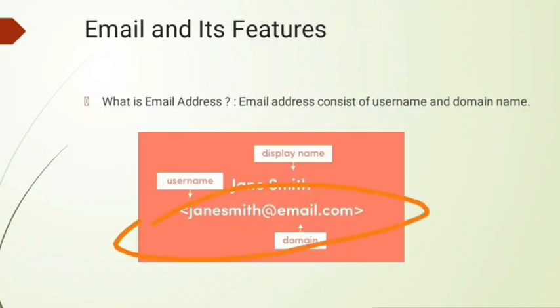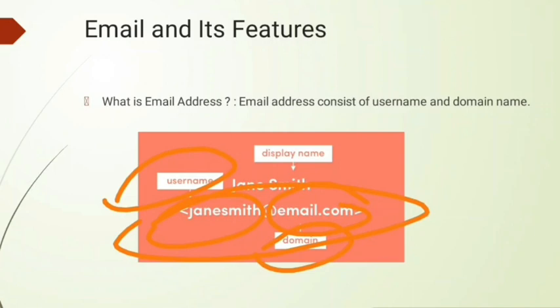Here is written janesmith@email.com. So Jane Smith is called the username, because it is the user who is using this email address. And this one is email.com. This email.com is known as the domain. So what is a domain? Domain is the server on which that email is provided.